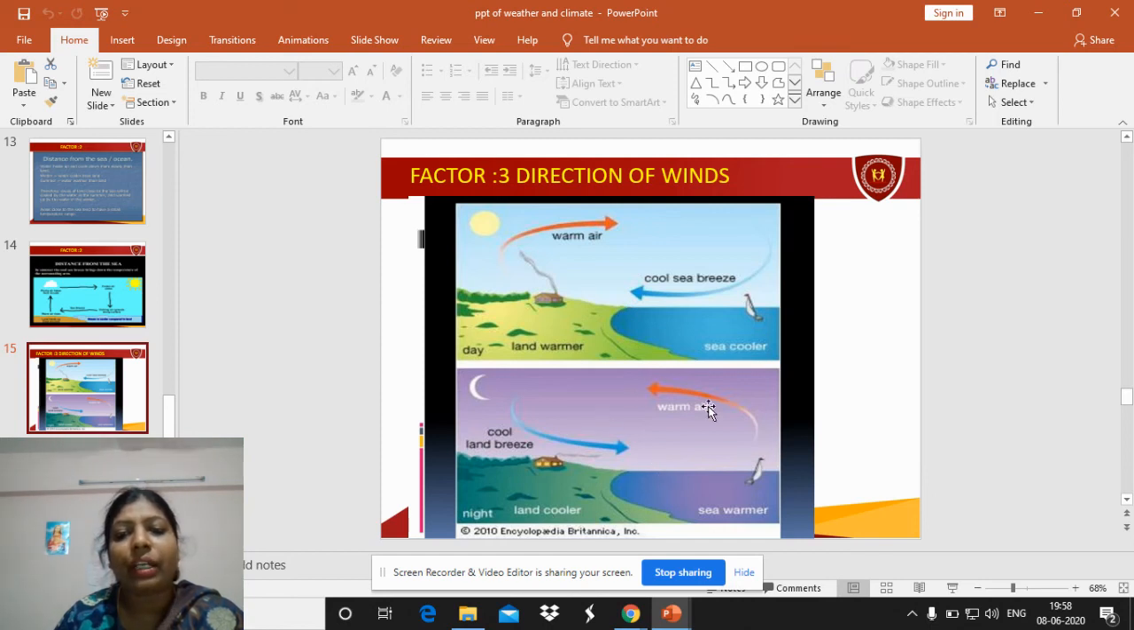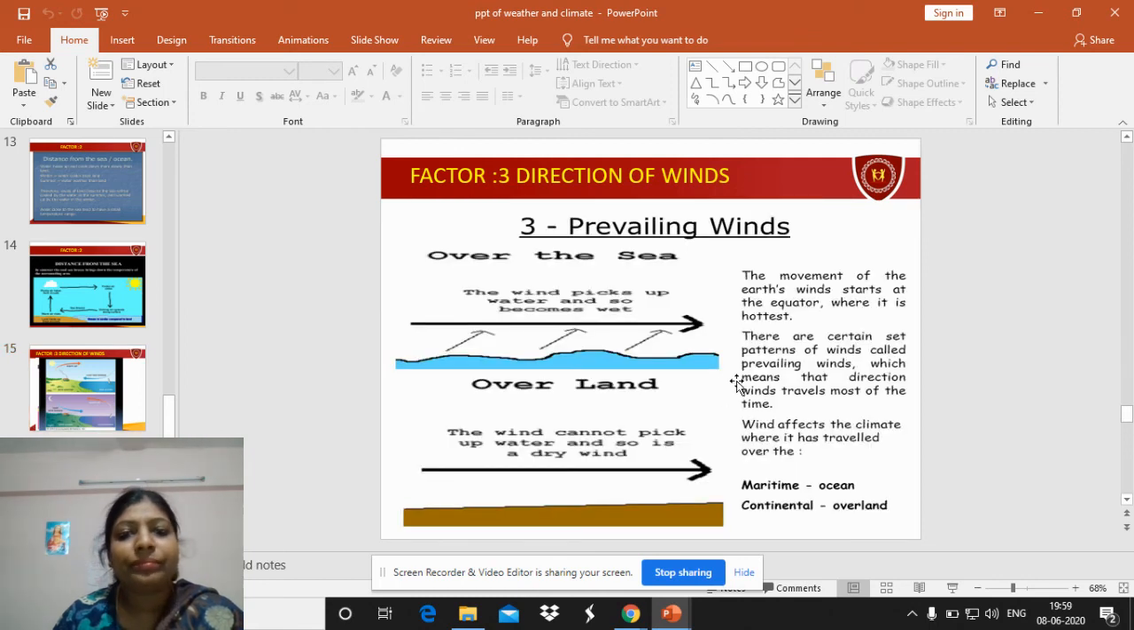Similarly, the hotter air enters the sea and it cools down, and we get a cool breeze during the night. So during the daytime it is warm air and hot, and during the night it is a cool breeze at the coastal areas. This is the same thing explained over here, over the sea and over the land.